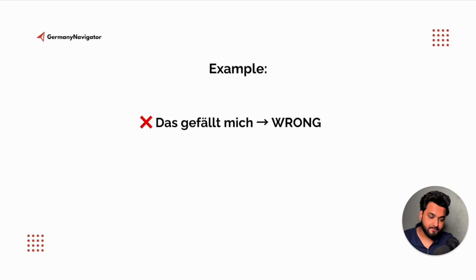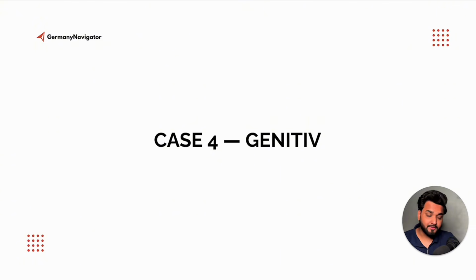Now let's talk about some common mistakes I see most learners make, and let's see some examples. The first one is: das gefällt mich. That's completely wrong. You have to say das gefällt mir, because mich is accusative, and if you turn it into dative, you say mir. Okay, das gefällt mir.